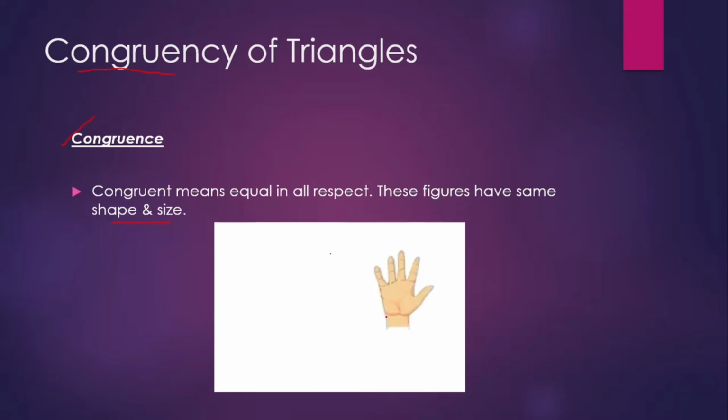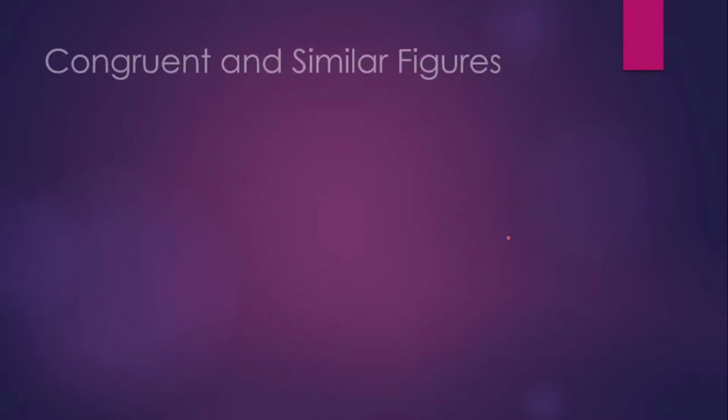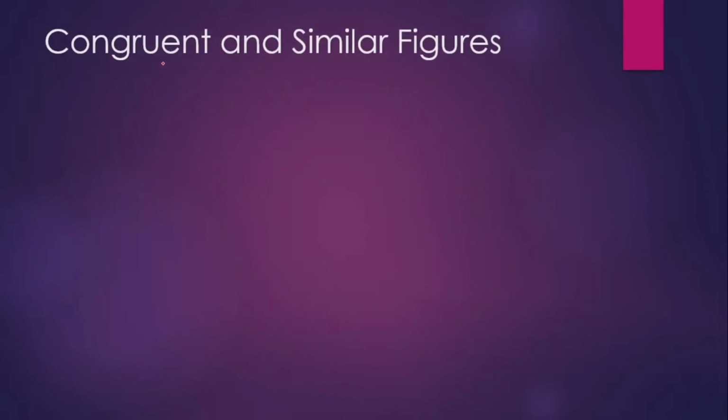If you take this hand and put it on the mirror, you can see that your hand will overlap with the image on the mirror. That means your hand and the image both are congruent.